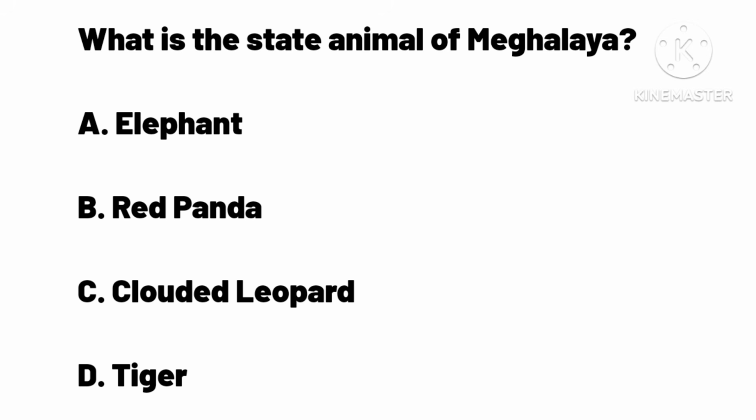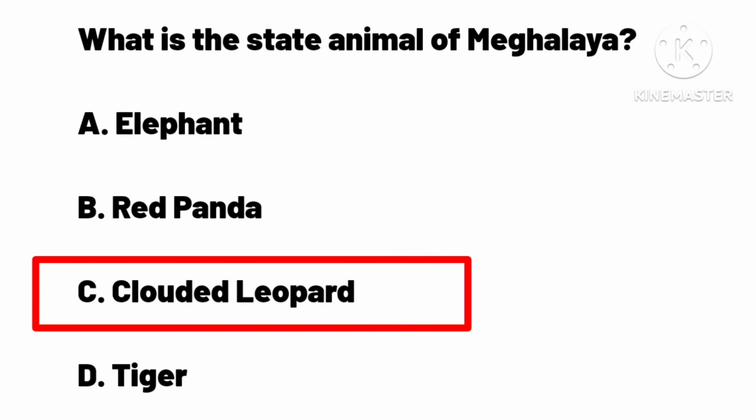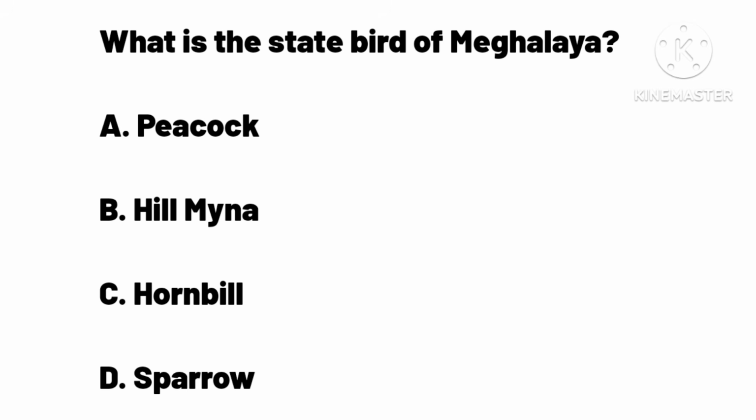What is the state animal of Meghalaya? A. Elephant. B. Red panda. C. Clouded leopard. D. Tiger. Answer C. Clouded leopard.